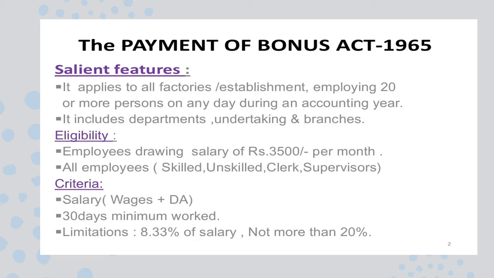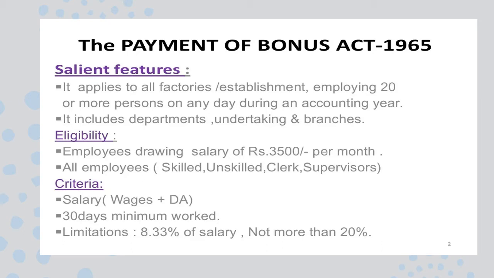The salient feature of this Act is that, as I told you, it is applicable to all factories or establishments where 20 or more persons are employed. It includes departments, undertakings or branches also, and the eligibility is a salary of rupees 300 per month, and it also applies to skilled and unskilled workers, clerks and supervisors.